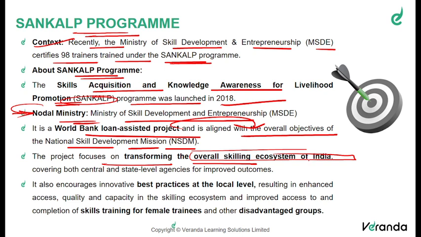These points are very, very important, because statement-wise questions can be made confusing by the UPSC based on these kinds of schemes. Okay, so this covers both central and state level agencies for improved outcomes by what?